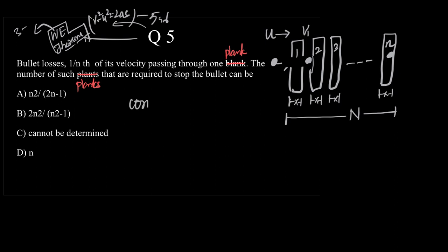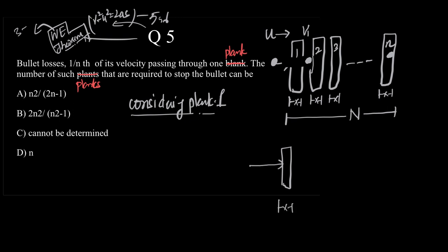So considering plank 1, let me redraw the diagram again. The distance moved is x, the velocity entering is u, the velocity leaving is v. I'll mark the velocities as u, v1 coming out of plank 1, v2 coming out of plank 2, v3 coming out of plank 3, and vn coming out of the last, which basically is 0.